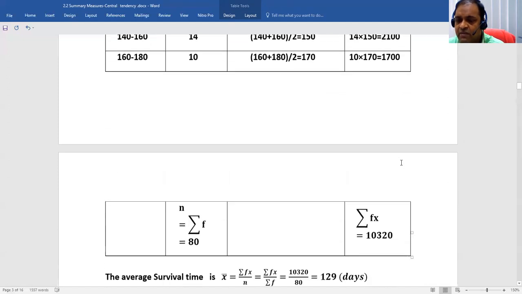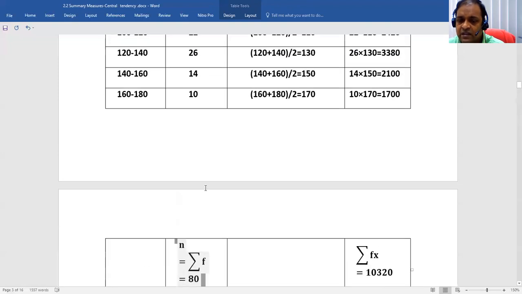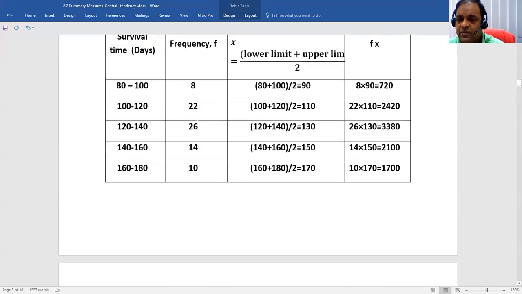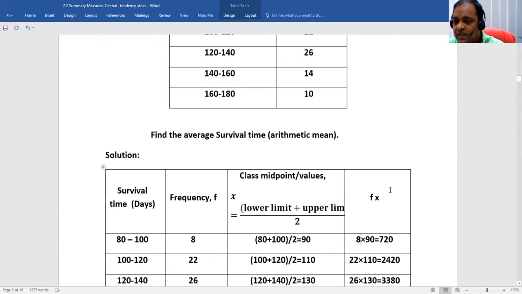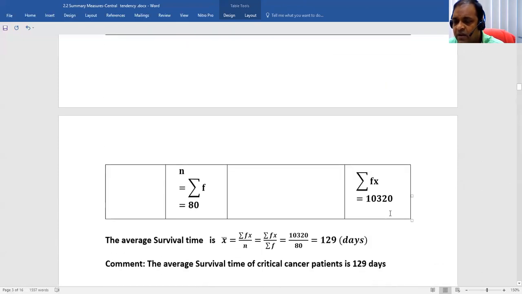After that, we have to sum up. If you sum up all the frequencies, that is denoted by n: 8, 22, 26, 14, 10, you will get 80. Then you have to sum up the other column, that is fx, f multiply x. If you sum up, you will get this result, 10,320.